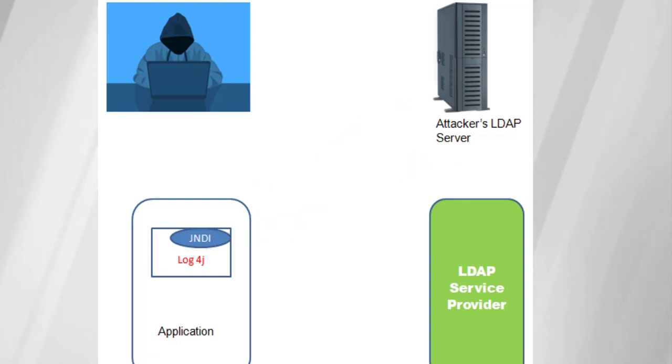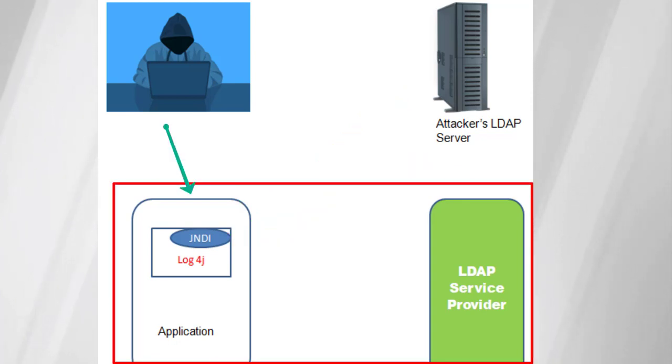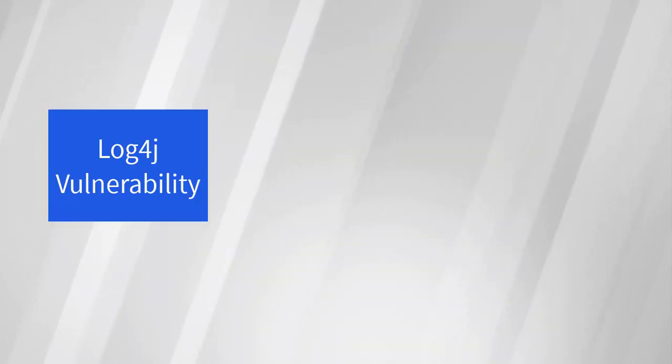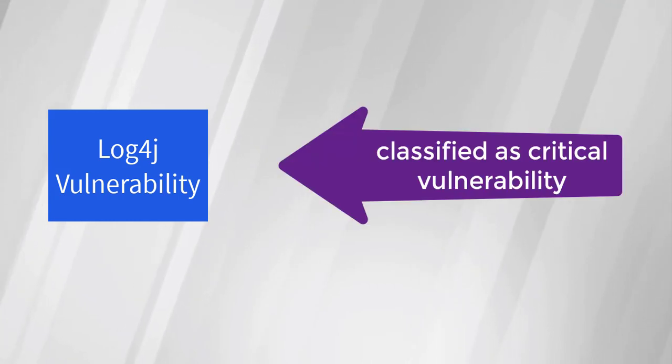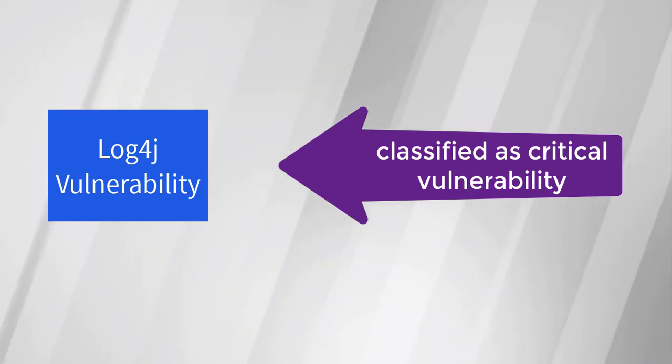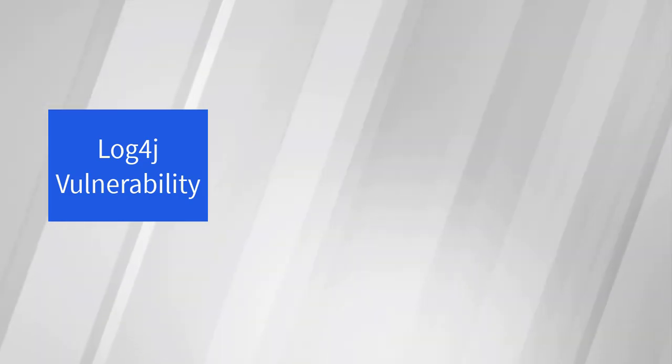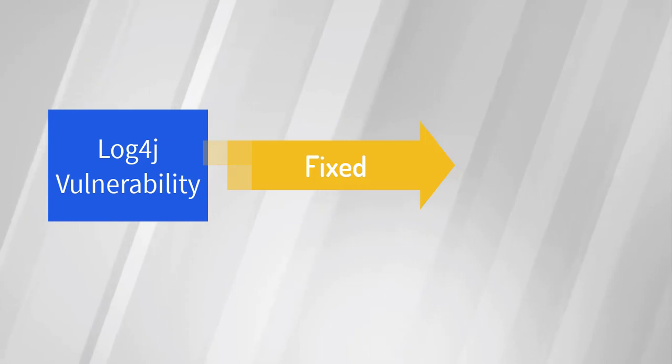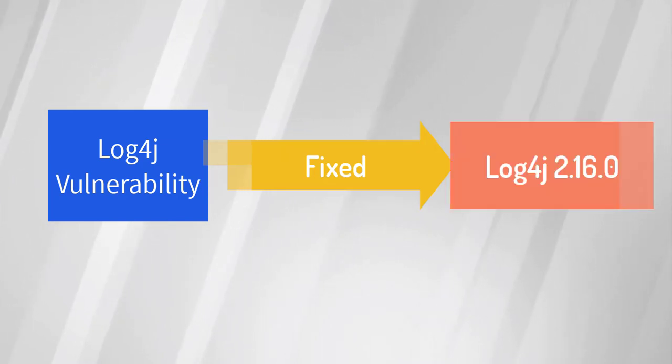Now the attacker has full control of the entire device and its server. He can breach all the data or any information he wants. That's why this is classified as one of the critical bugs. Till now it was marked 10 out of 10, so one can imagine how critical it is. The vulnerability is fixed in a new version, Log4j 2.16.0.